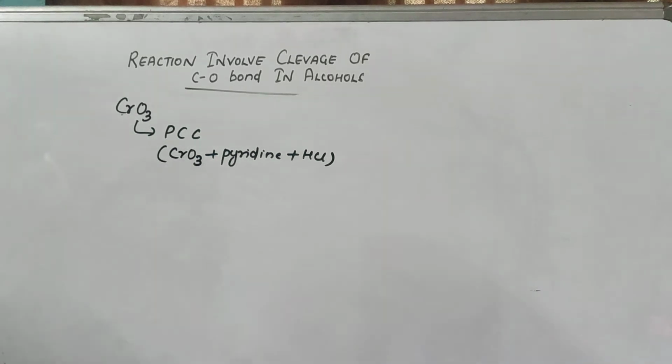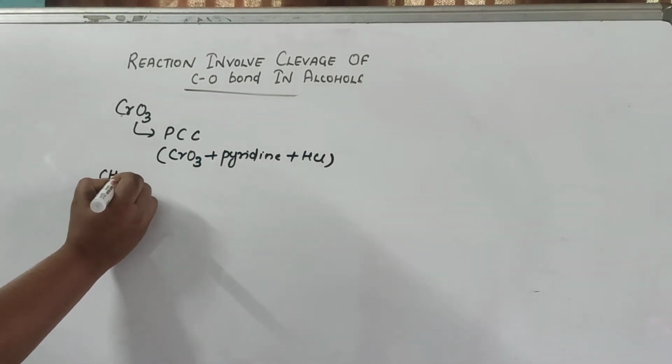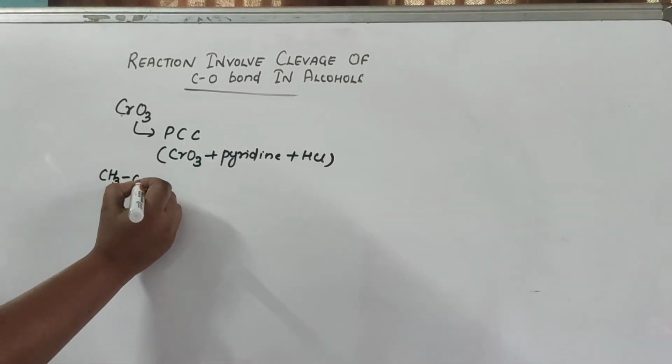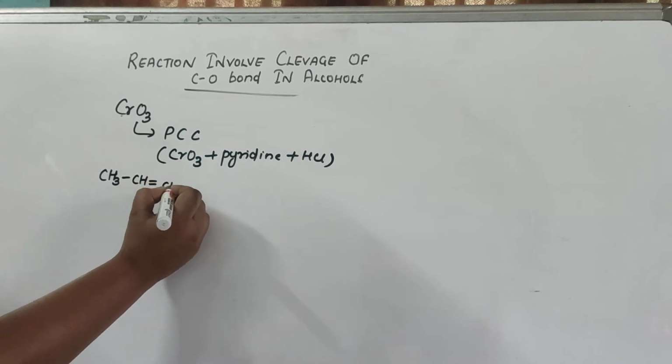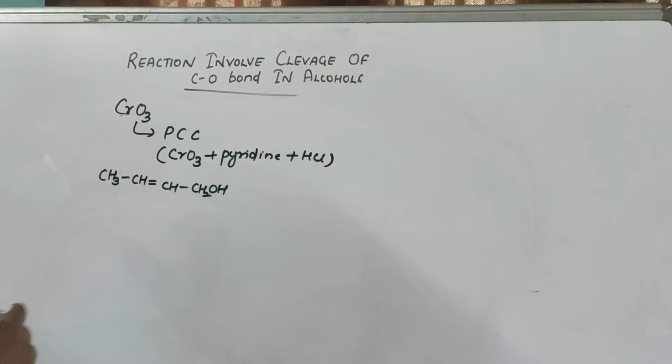So when they use it, you can get an aldehyde from an alcohol. In your book itself they have given the reaction. You can see CH3CH2CH2OH, butanol they have given.